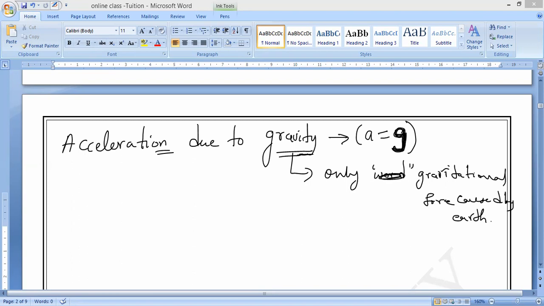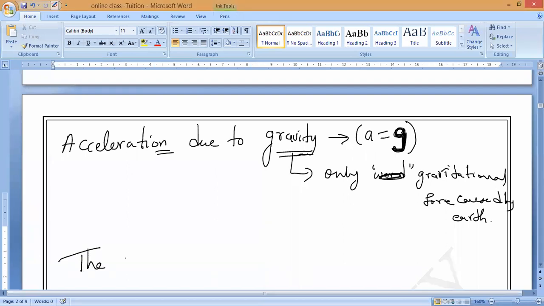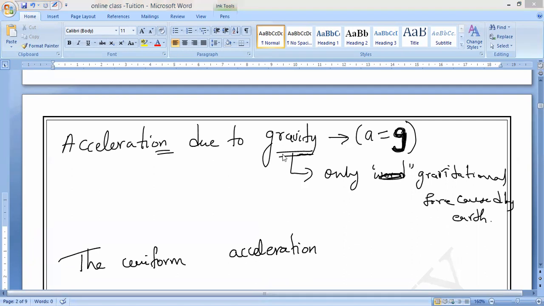So please write: acceleration due to gravity, right? The uniform acceleration produced in a freely falling body.